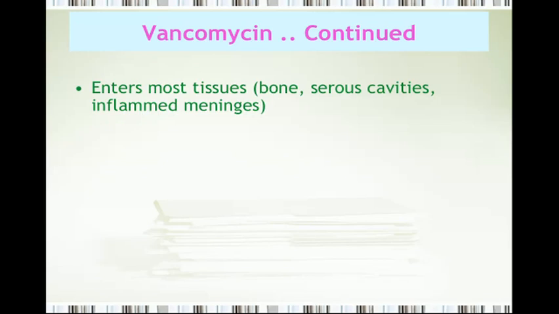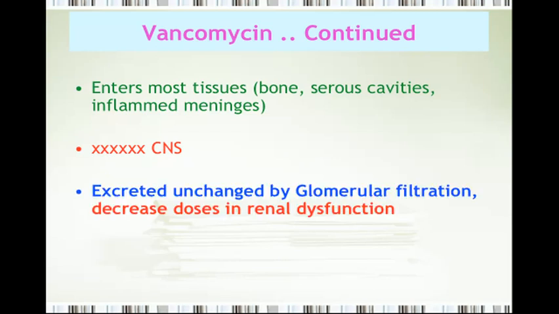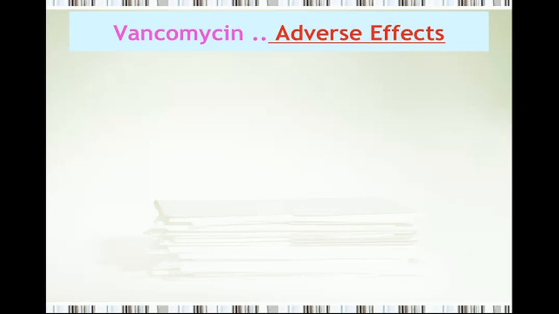Vancomycin has got very fine penetration across the tissues. That's the bones, serous cavities, and the inflamed meninges, but it cannot cross the blood-brain barrier, cannot enter the central nervous system. It's excreted unchanged by glomerular filtration. So that's going to be dangerous. If the patient suffers from renal dysfunction, then we need to decrease the dose of vancomycin.